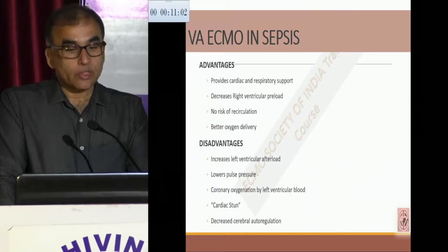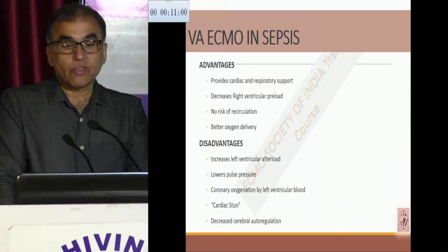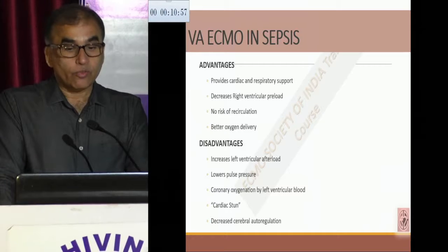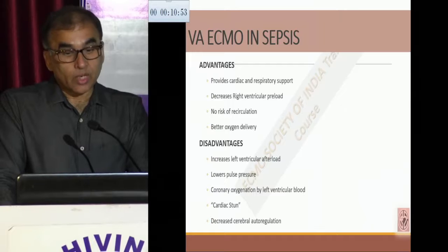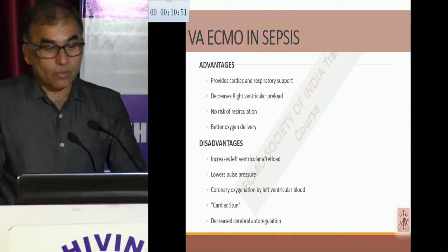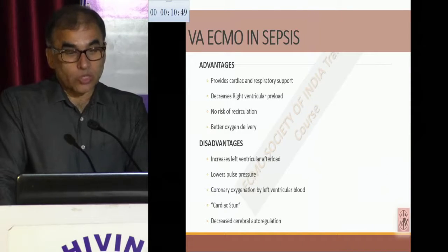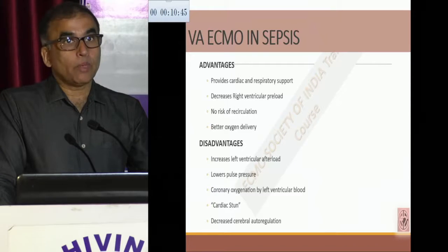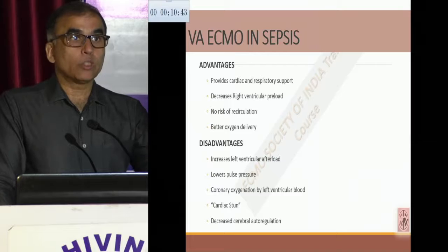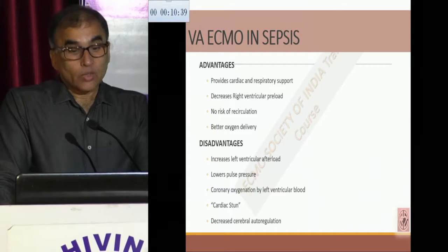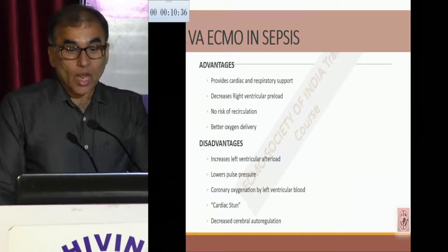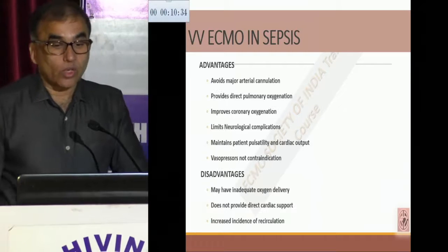So what's the advantage of VA ECMO? It provides both cardiac and respiratory support, decreases the right ventricular preload, has no risk of recirculation, and gives better oxygen delivery. However, it is going to increase the afterload, pulse pressure may be narrow, and there is coronary oxygenation with left-side blood, so you have to be very, very careful. In due course, if the patient is developing ARDS, you have to manage. There is a risk of cardiac stunning and definitely decreased cerebral autoregulation.